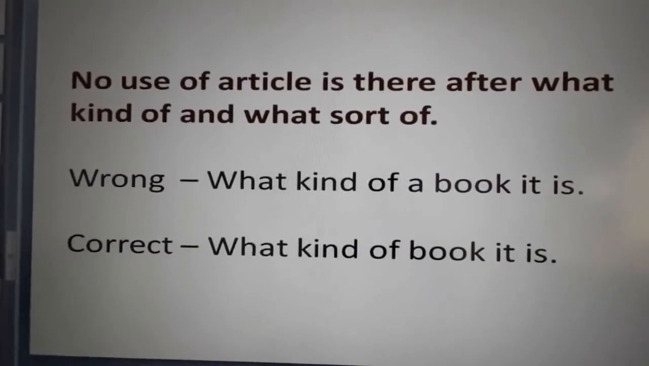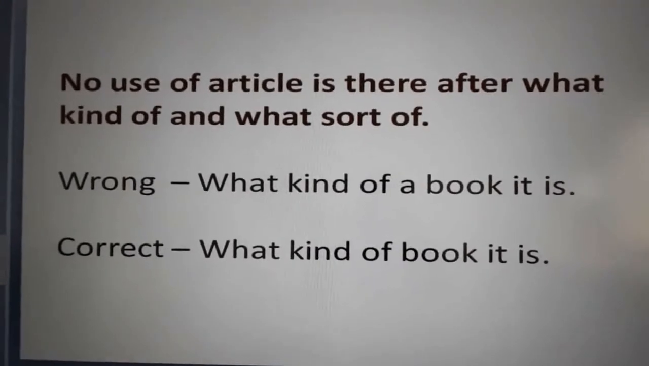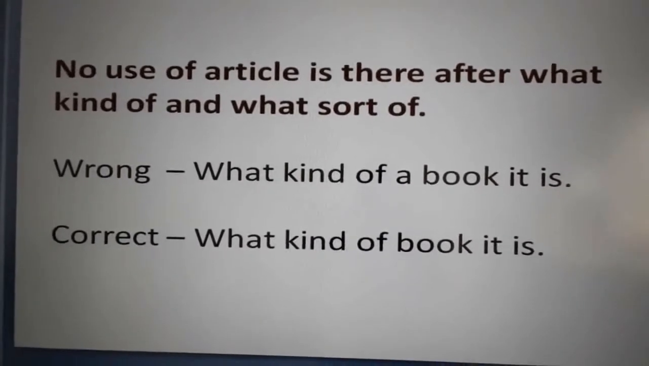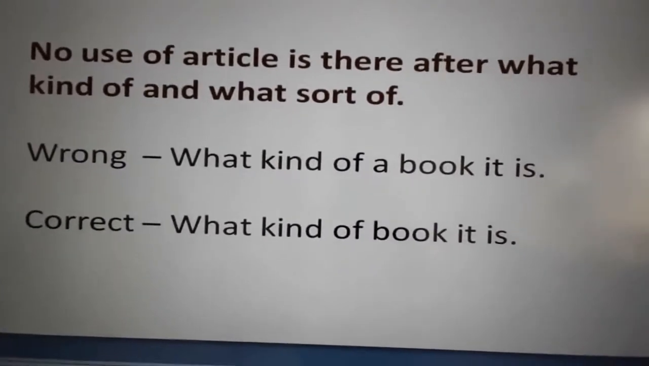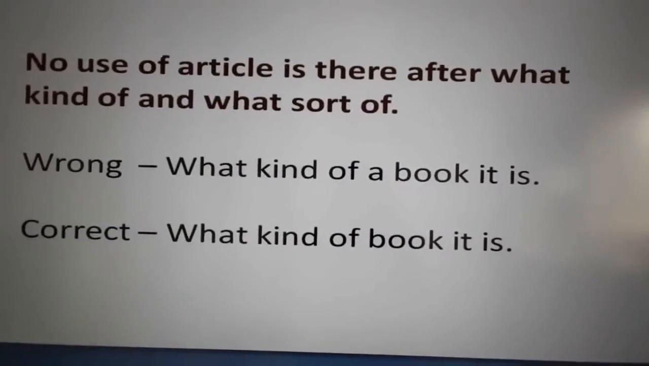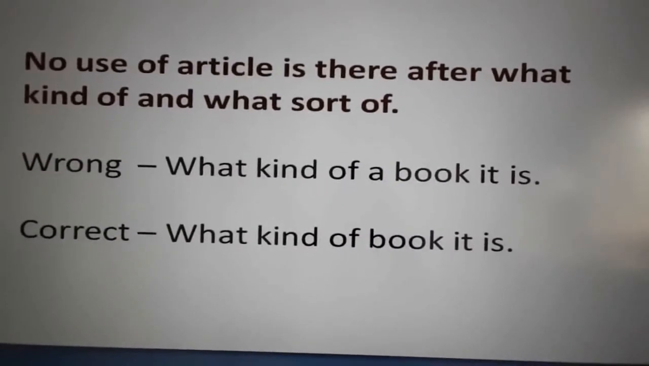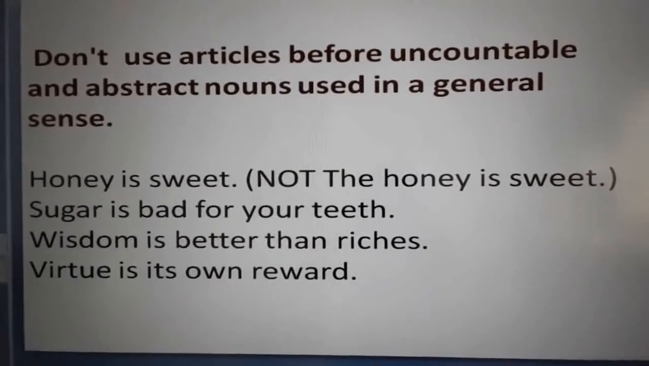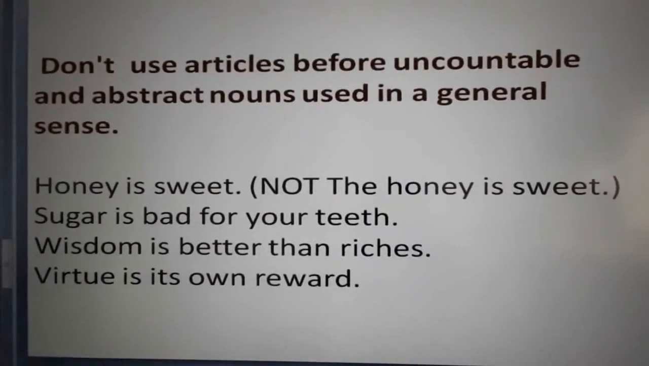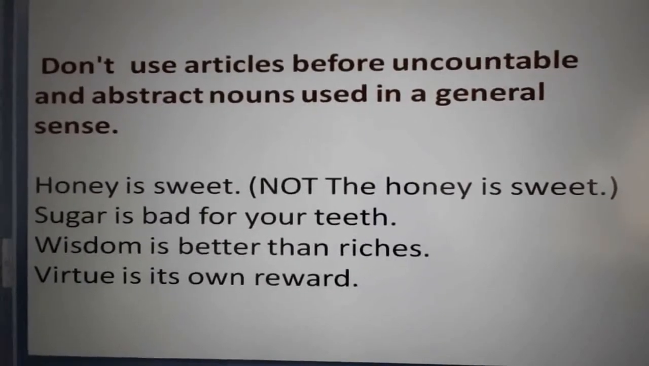We should not use the article after what kind and what sort of. What kind of book it is. What kind of a book it is is wrong. Before uncountable nouns and abstract nouns, articles are not used.